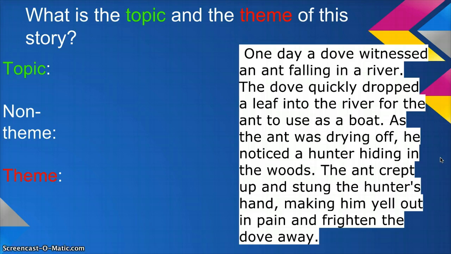So now we ask ourselves, what is this story about? What is the idea behind this story? Well, we can see that this story is about helping each other, helping others. And we see this in the action of the ant and the dove. So we know that the topic of the story is about helping others, or we can say that this story is about kindness.